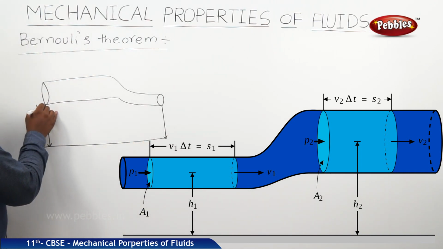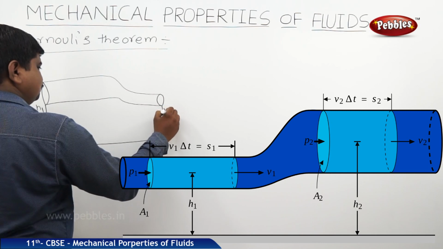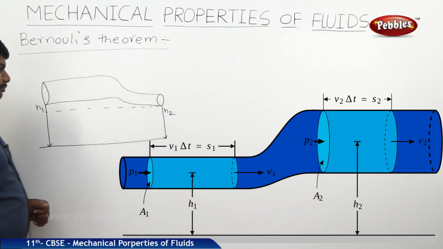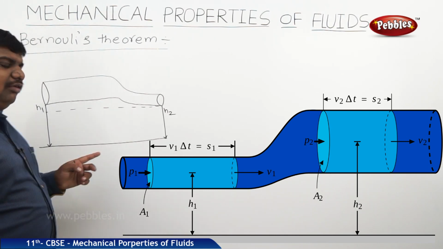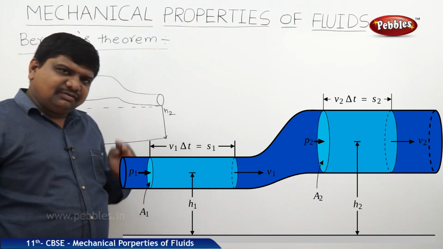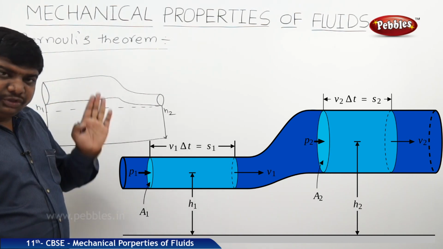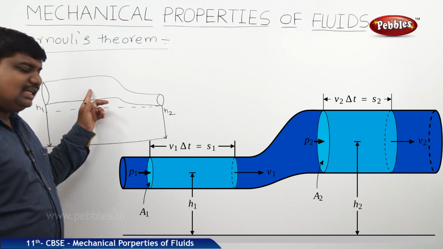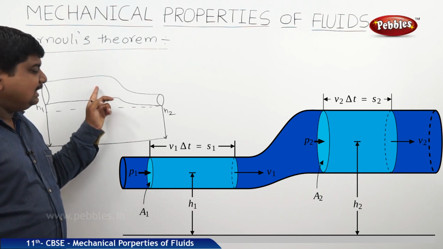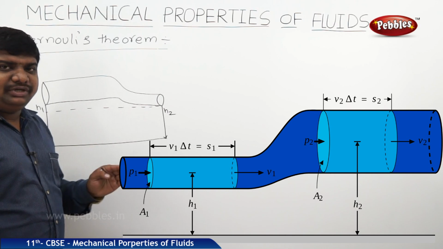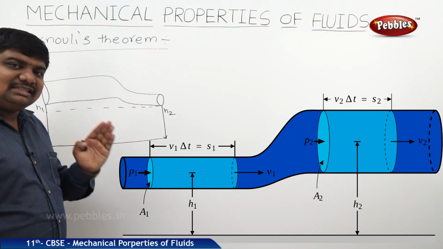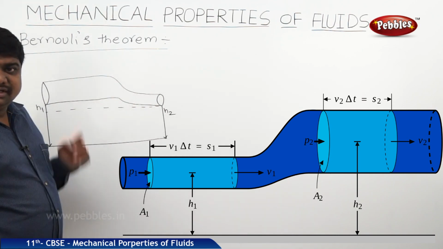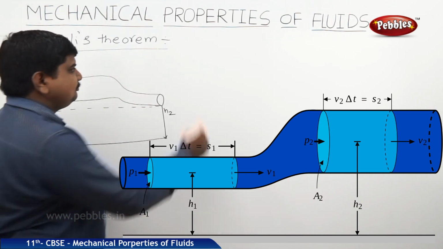Let us say this is at a height h1, this is at a height h2. There is a height difference between h1 and h2. So, when a non-viscous, incompressible and irrotational fluid flows through a tube of flow, its sum of potential energy, pressure energy and kinetic energy per unit volume always remains constant at each and every point throughout the motion. This is the statement of Bernoulli's theorem.